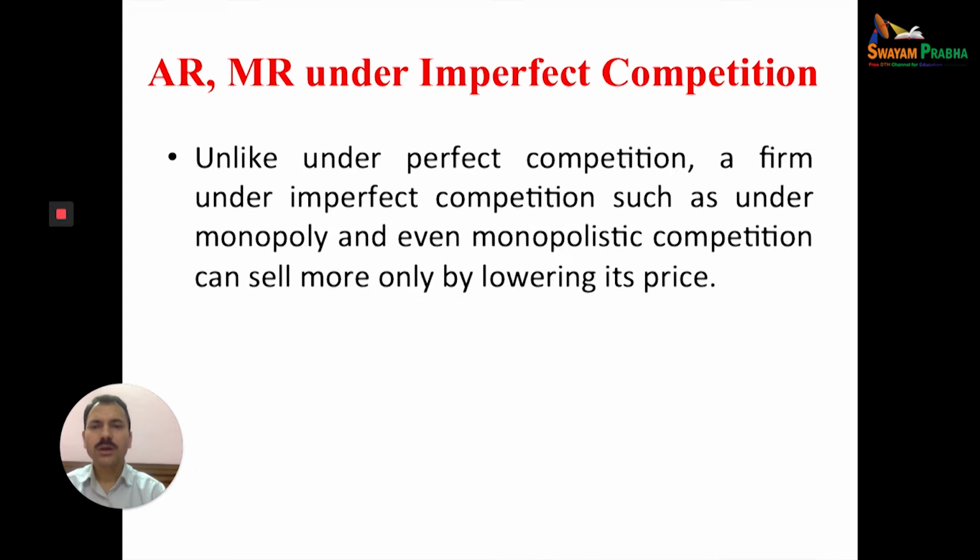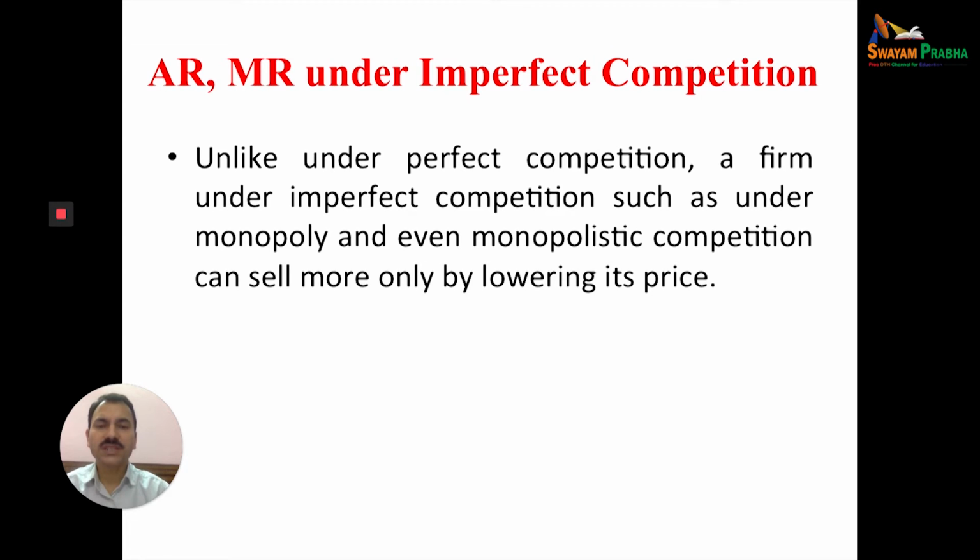Next is the average revenue and marginal revenue under imperfect competition. We are discussing the shape of AR and MR under different market structures. First, we discussed perfect competition. Now, AR and MR under imperfect competition.